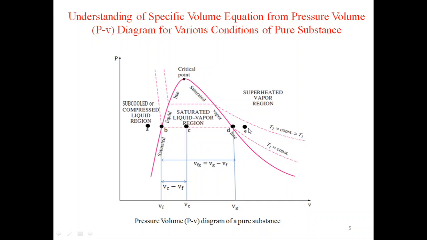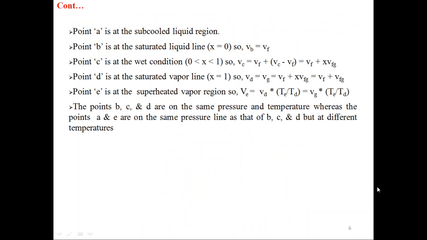You can see A, B, C, D, E have constant pressure. Why? Because all these points are on the horizontal line. If you draw a horizontal line from point E, on the left side you will find that points A, B, C, D will come on that horizontal line. So these are the formulas. There is no need to explain this because this is the same formula which I have explained here.